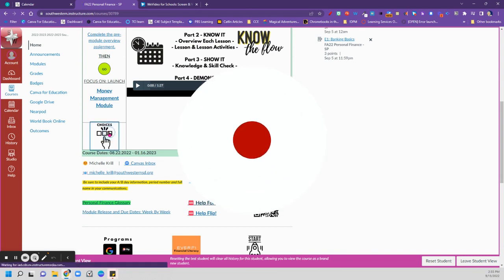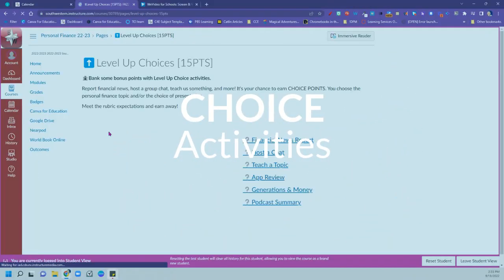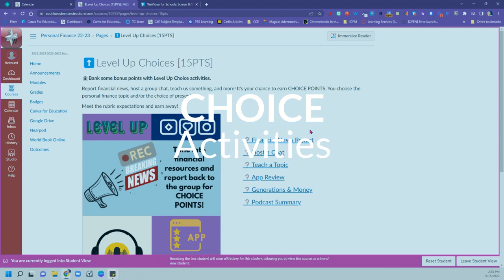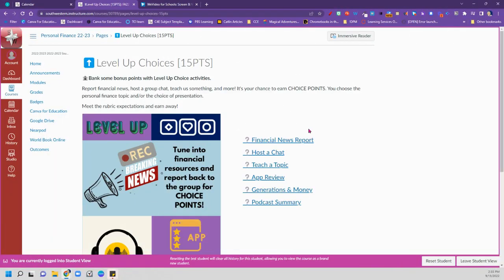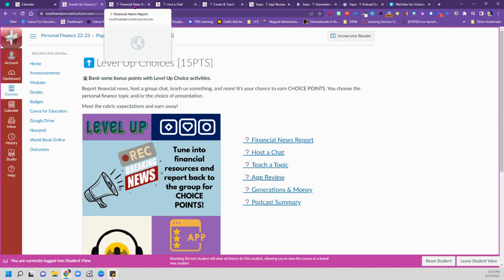So here on the homepage, you'll have the option for choices, and there are 6 choice activities. Each one's worth 15 points. So if you completed all of these, you would earn 90 points. Let's take a look at each one. They're a little bit different, but also kind of similar. So I'm holding down Control, and I'm just going to open each one in a new tab.